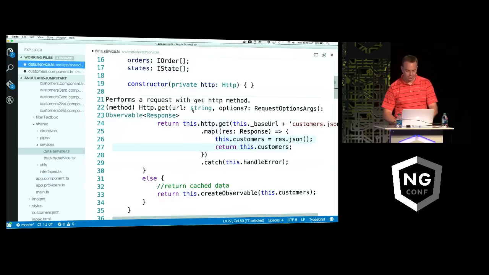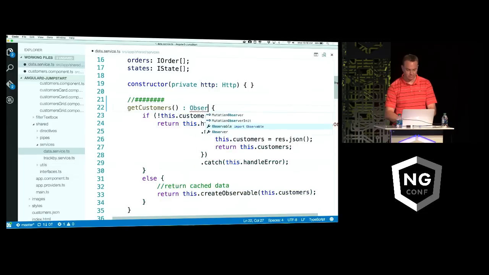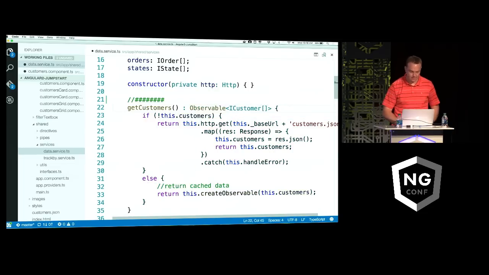So what I can do is I could say, hey, well, this is returning a customer type. So I could actually cast this, and it would be smart enough to figure it out. But I'm going to be explicit. I'm going to say this returns an observable of iCustomer array, like this. Now, how's that change things? It actually changes a lot.